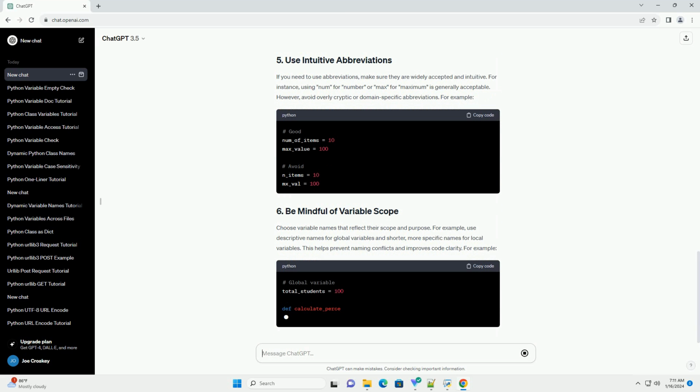For instance, using num for number or max for maximum is generally acceptable. However, avoid overly cryptic or domain-specific abbreviations. For example, choose variable names that reflect their scope and purpose. For example, use descriptive names for global